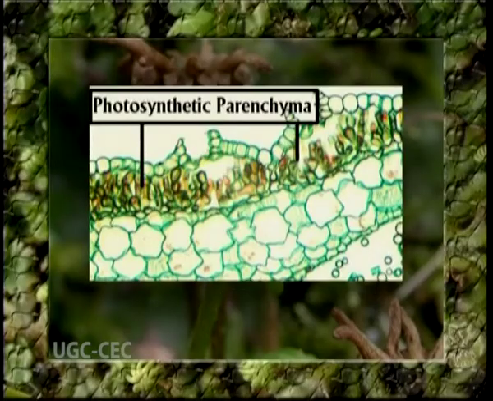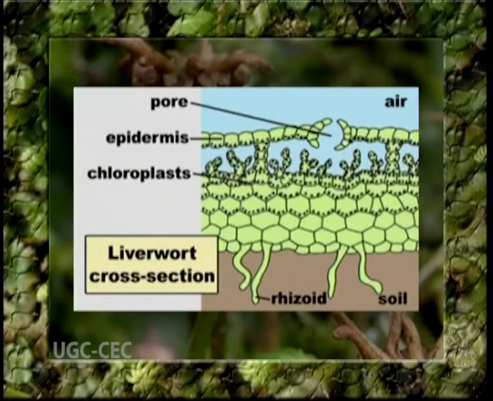A large number of short, simple and branched filaments of green cells arise from the floor of each chamber. These are called photosynthetic or assimilatory filaments. The cells of the assimilatory filaments, partition walls and floor of the air chamber contain numerous disc-shaped chloroplasts.